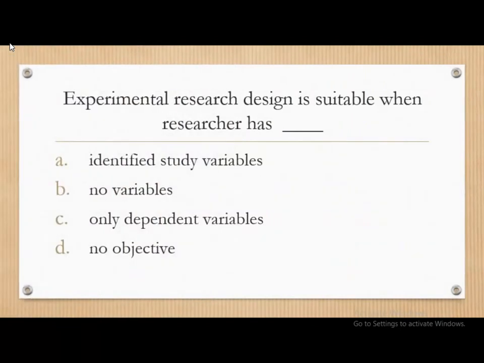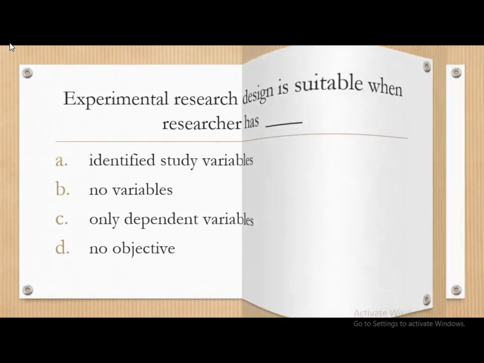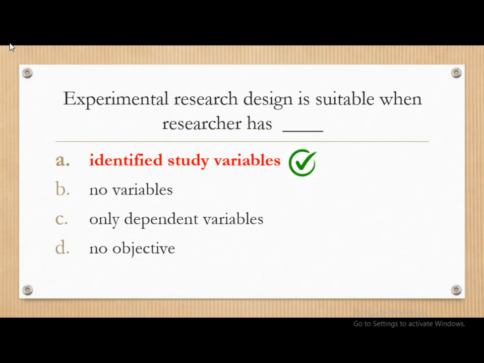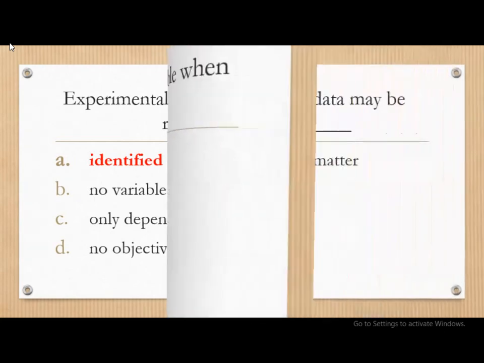Next question. Experimental research design is suitable when researcher has dash. The options are identified study variables, no variables, only dependent variables, and no objective. The correct answer is identified study variables. Experimental research design is suitable when researcher has identified the study variables.